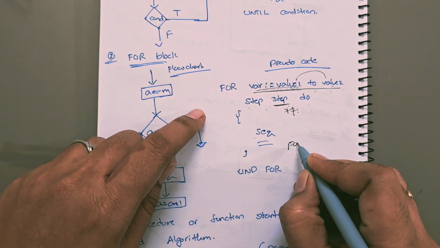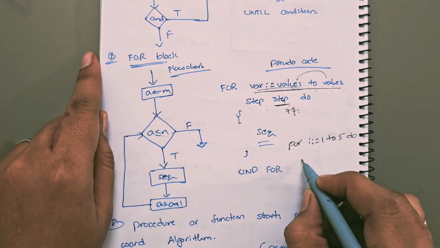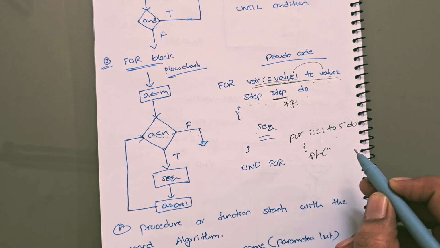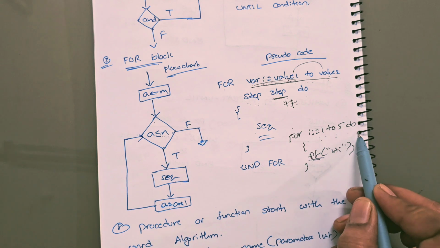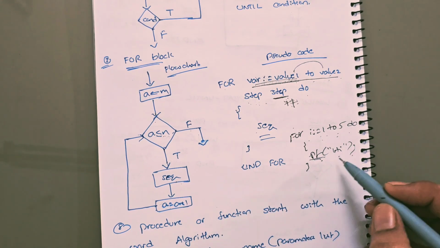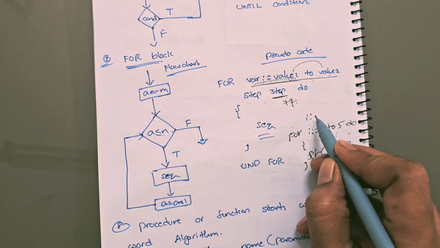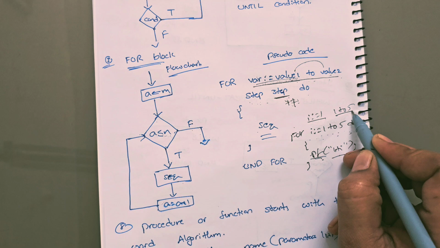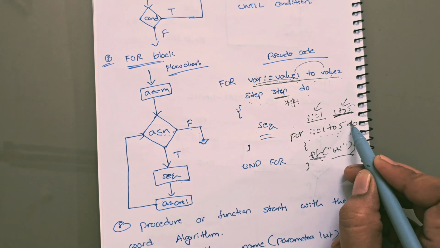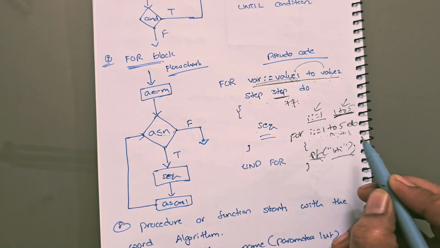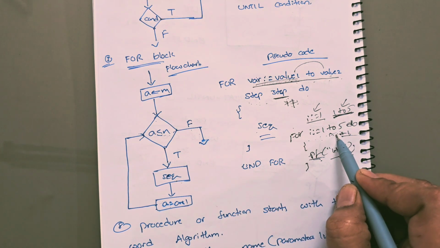For example, for I is equal to 1 to 5, do printf of high. So here we want to print high 5 times. How will it work? I is equal to 1, and 1 to 5. So this is the initialization and this is the condition. And here we have not written any step, right? So by default it will take +1. The I value will be incremented by 1 for each and every iteration of this for loop.